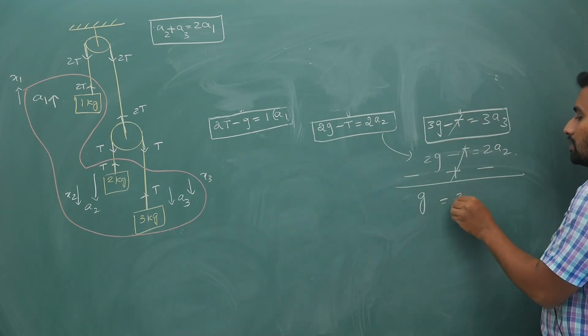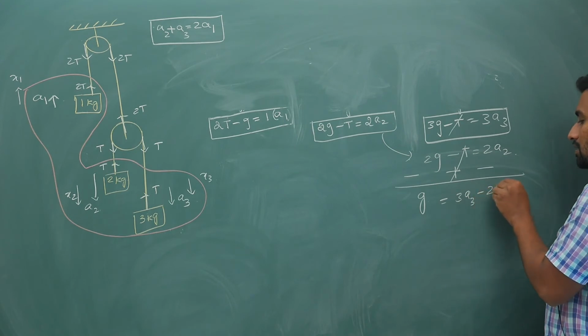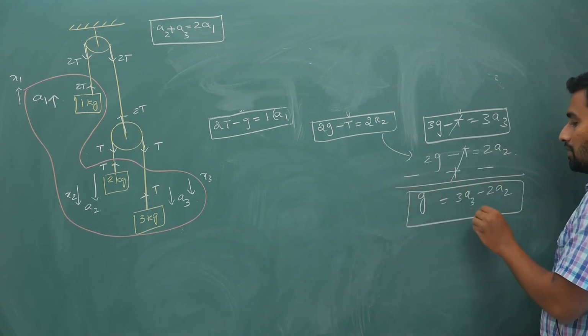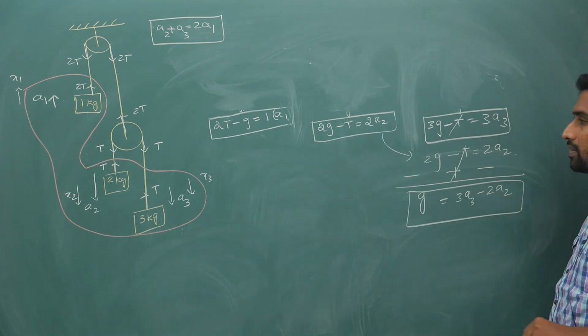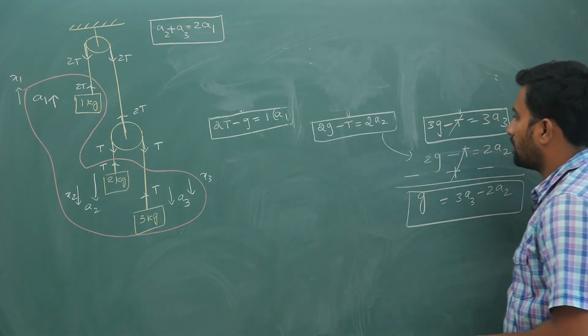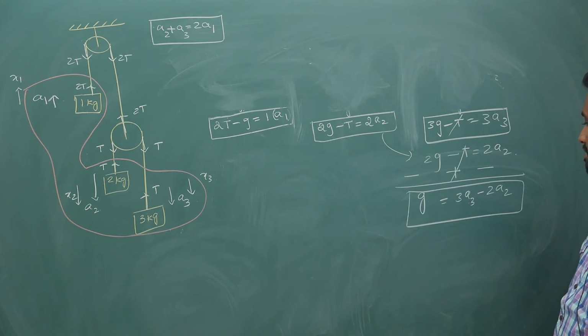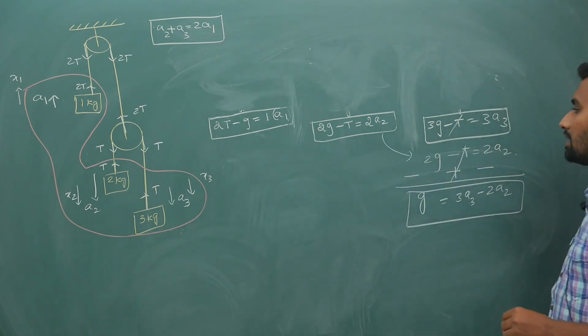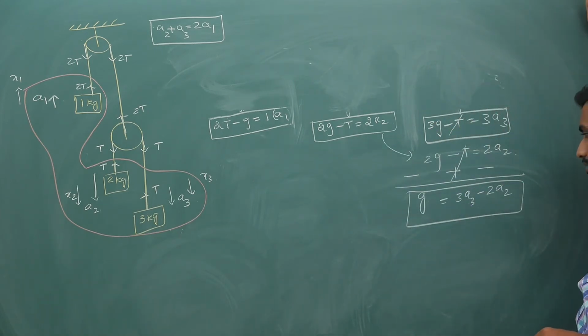So G is equal to 3A3 minus 2A2. Now you have got a relation between A2 and A3. What else can be done? You have three equations. The A3, A2 relation is known to you.